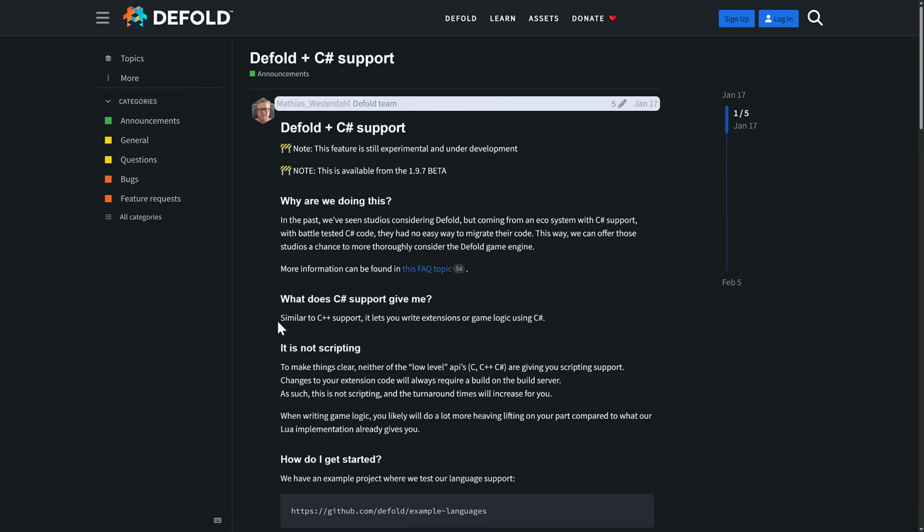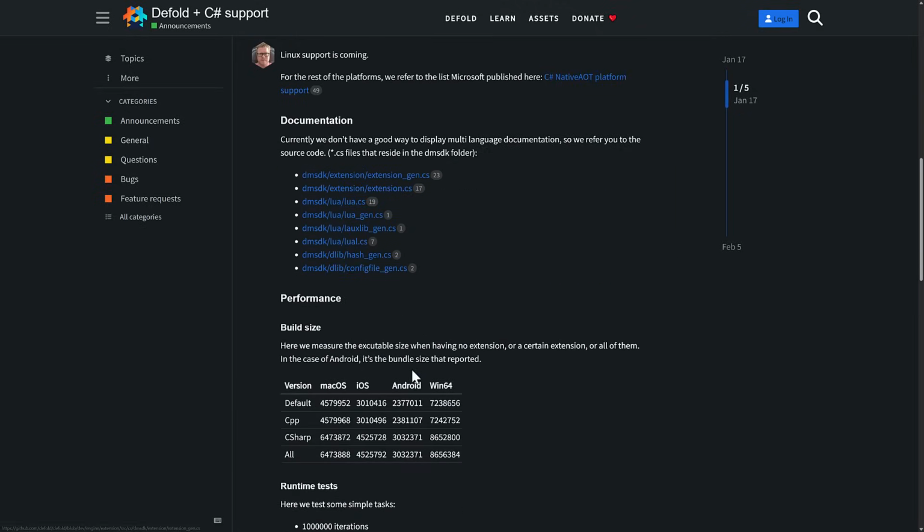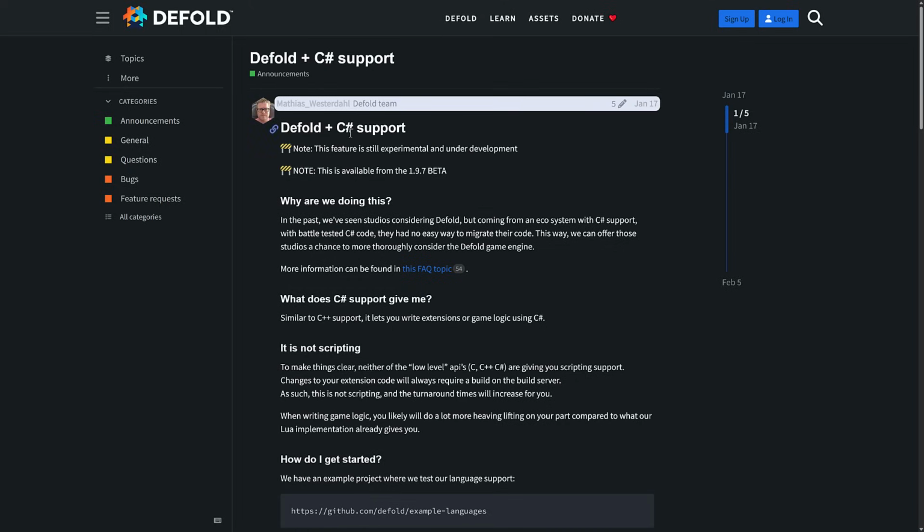And here what you'll see is it's got C# support for you doing extensions or game logic. Now, an important thing to keep in mind is it's not technically scripting. So you're kind of writing extensions that you then access. So you're probably going to have to write a little bit of Lua code to make this work. But there is C# and C++ support being added to the Defold game engine. This was actually announced quite a while ago. It is available in beta form, not technically a full release, but I'm including it anyways,